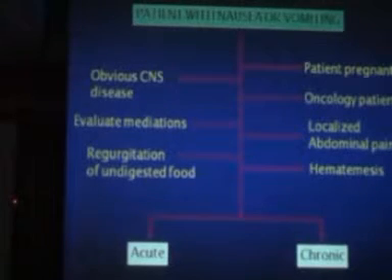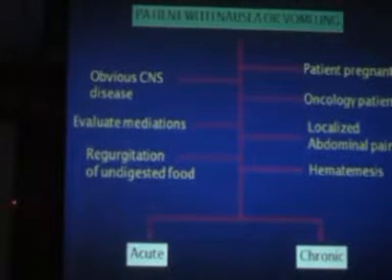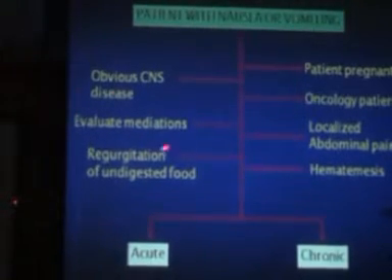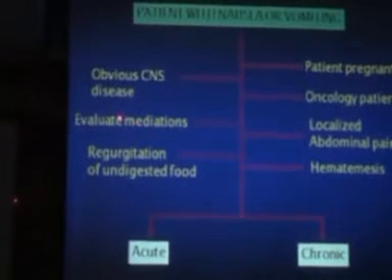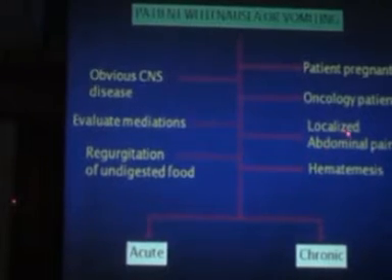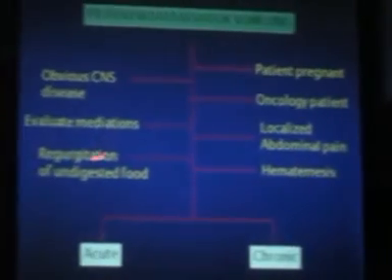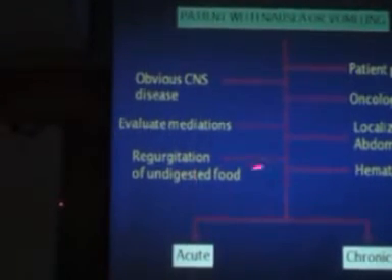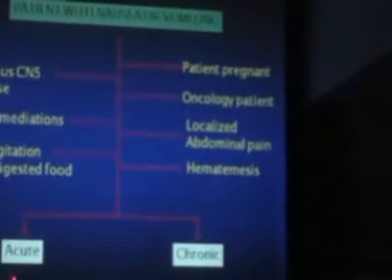Evaluate. The first thing I always do, if the person vomits on my treatment, is go to my drug list and find out whether there's something in my medicine list which is producing vomiting. Then localize abdominal pathology and abdominal pain. And then you see what the vomitus contains. You see hematemesis, and then divide into acute or chronic.